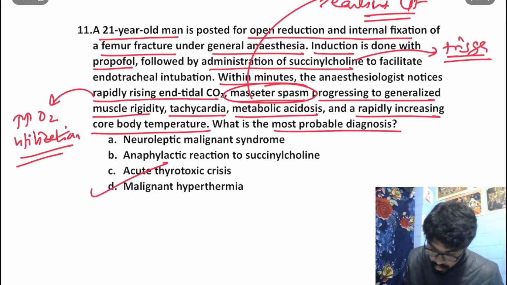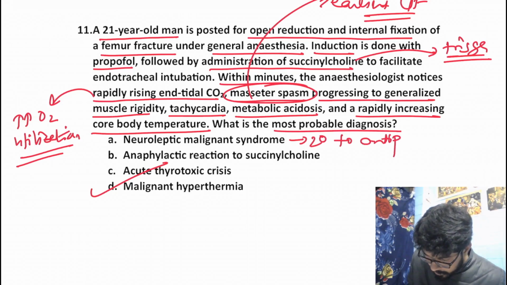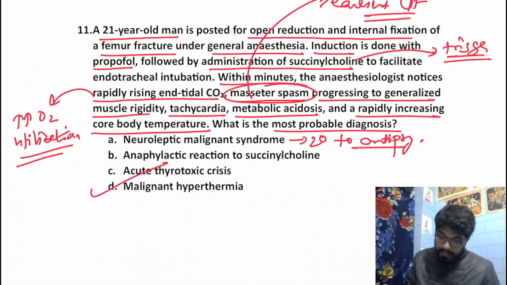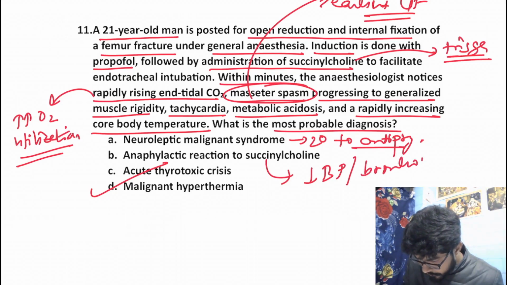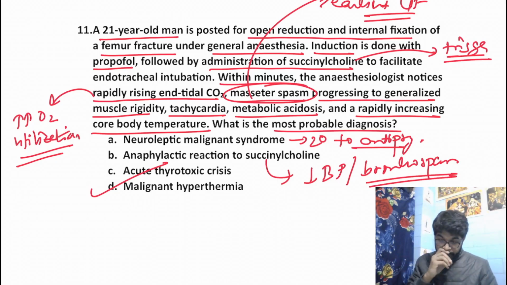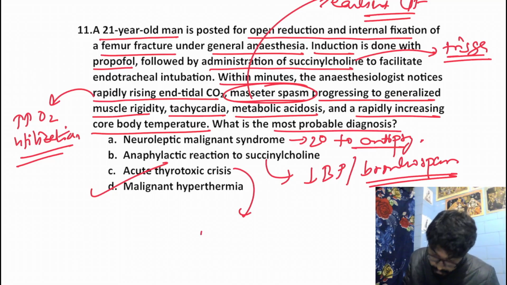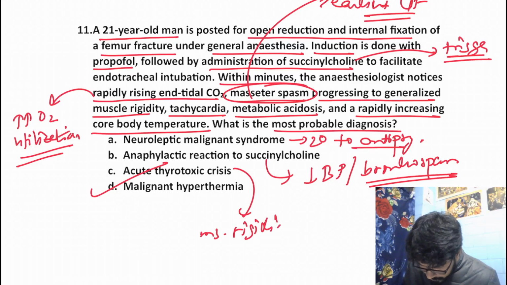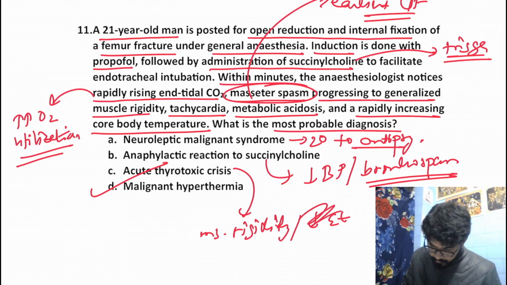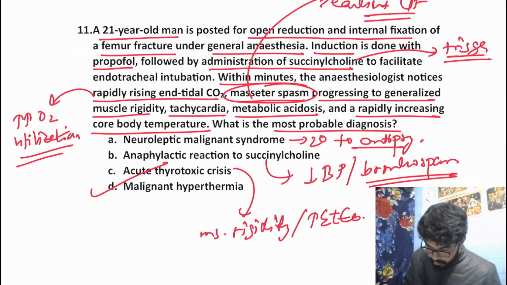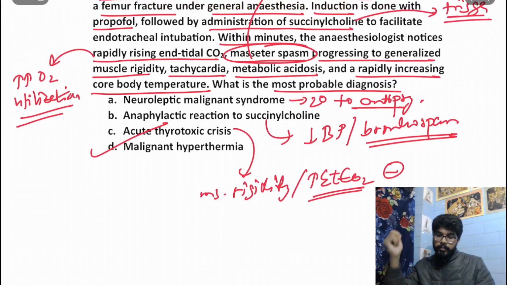Right, if we talk about the other options, neuroleptic malignant syndrome is usually seen secondary to use of antipsychotics. Nothing has been mentioned over here. Anaphylactic reaction would result in hypotension, bronchospasm. Such features have not been mentioned over here. There's acute thyrotoxic crisis. We would get increase in core body temperature. We would get tachycardia. But this muscle rigidity and this increase in end-tidal CO2 would be absent over here. Okay. So the answer over here is malignant hyperthermia.